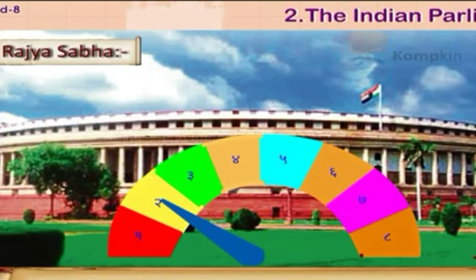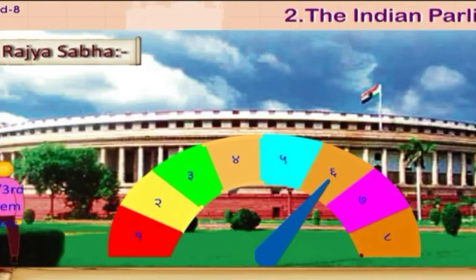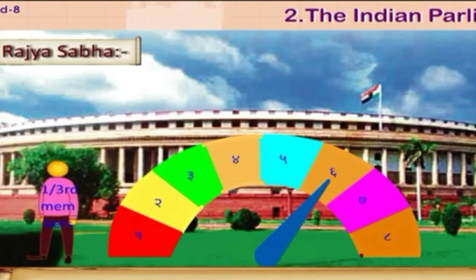One-third members of total membership of Rajya Sabha who have completed their tenure of 6 years retire after every 2 years. And an equal number of new members get elected.